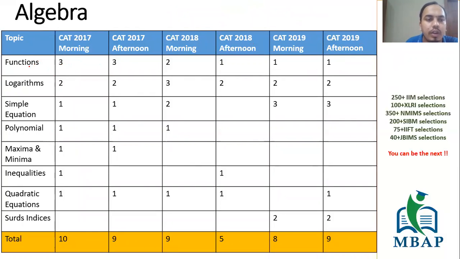Functions also is, like, on an average 2 questions. So none of the chapters is something that if you do that one chapter, you are going to get 6, 7, 8 different questions. No, none of the chapters are like that. So definitely, I am not here to tell you which are the topics that you should skip, because that definitely depends on your own comfort zone and everything.